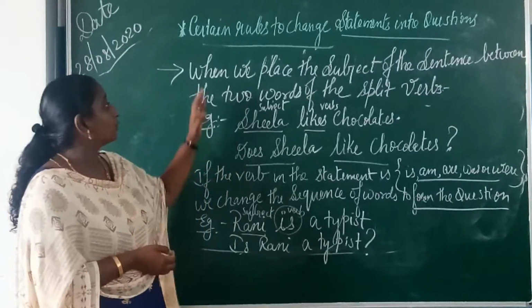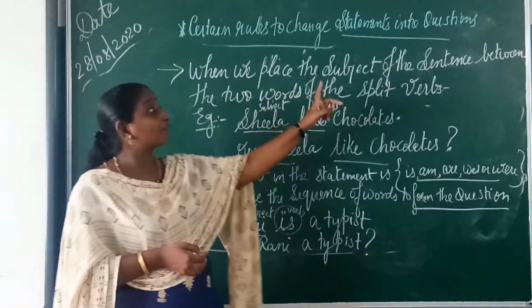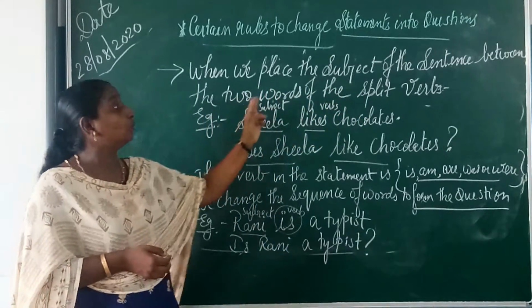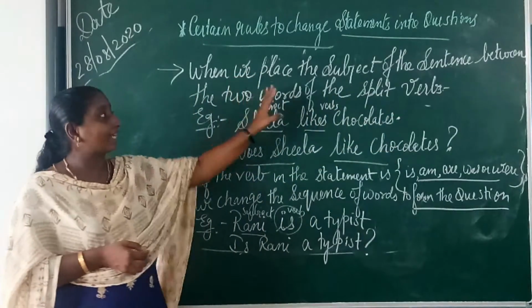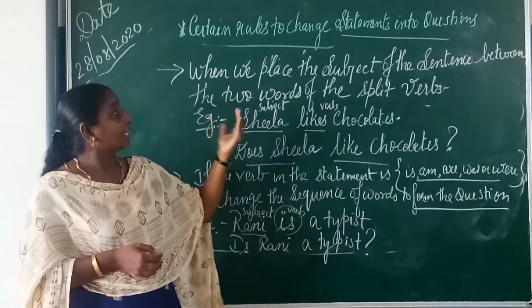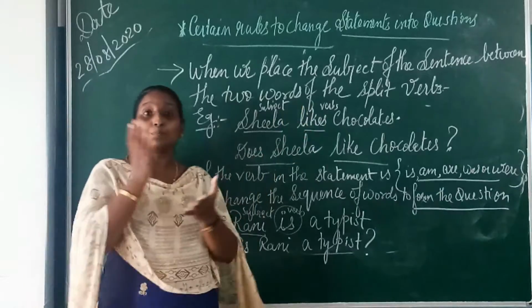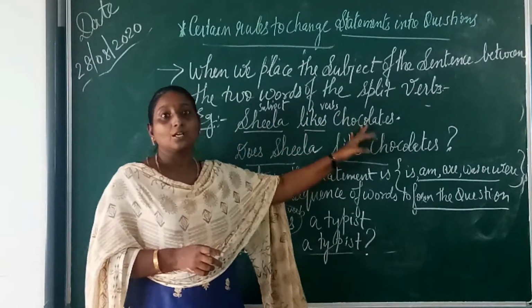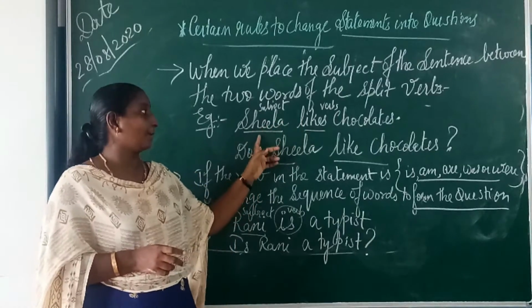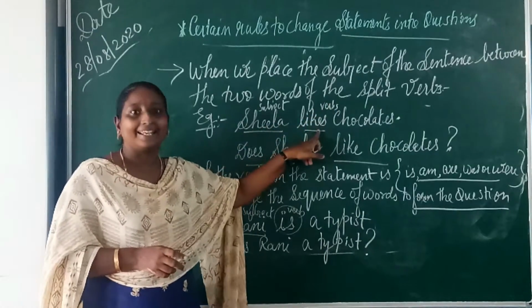The second rule is that we place the subject of the sentence between the two words of the split verb. Suppose the sentence is "Sheila likes chocolates." The subject here is Sheila and the verb is "likes."